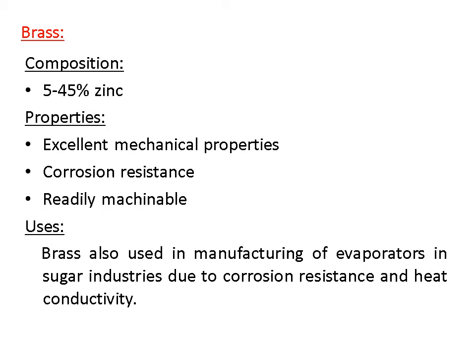What is brass? Brass means 5 to 45% of zinc. In copper alloys, zinc percentage is 5 to 45%, and the rest is copper and extra material. It has excellent mechanical properties, high corrosion resistance, and it is easily machinable.